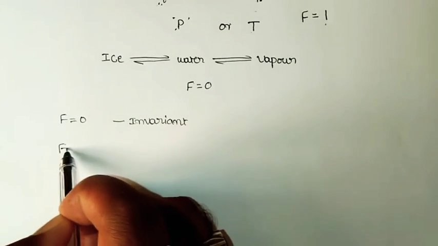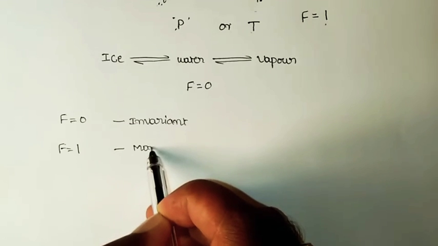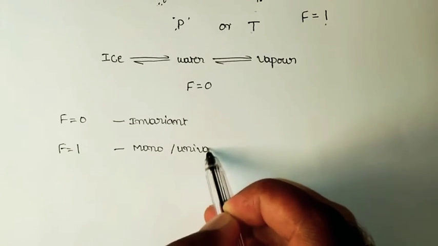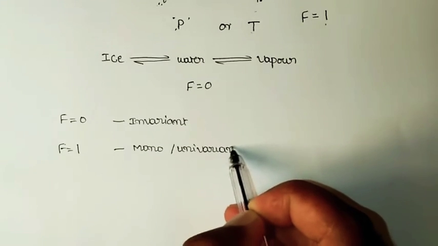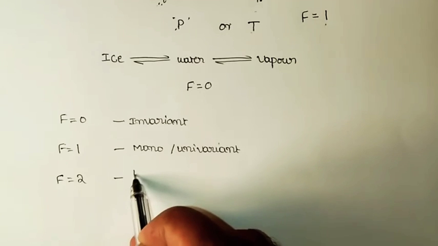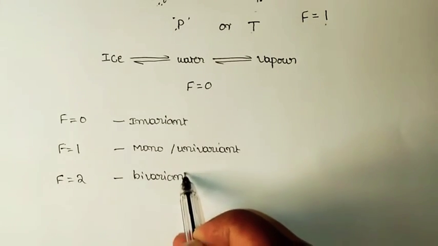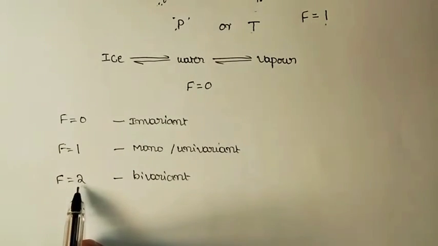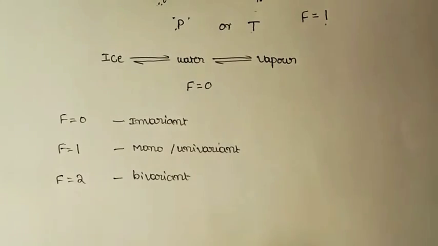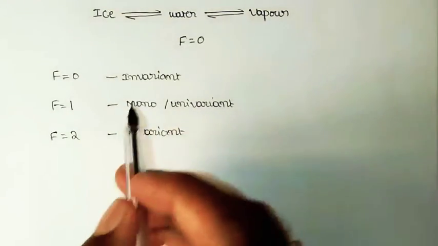And if F is equal to 1, the system is said to be monovariant or univariant. And if the value of F is equal to 2, then the system is said to be bivariant. That means in order to define a system, there is a requirement of 2 independent variables. And by knowing one parameter, the other parameters can be easily determined.